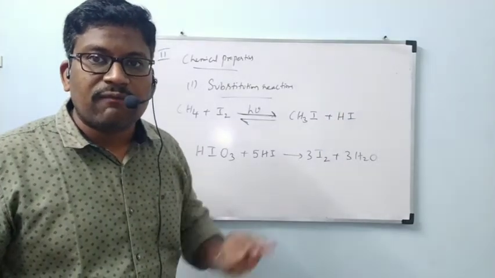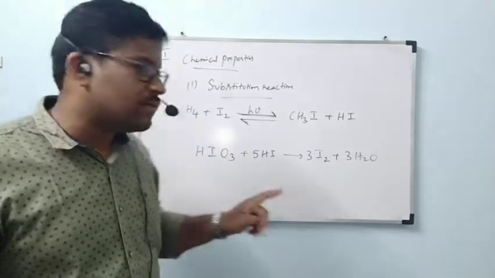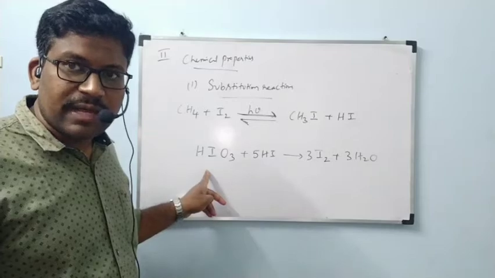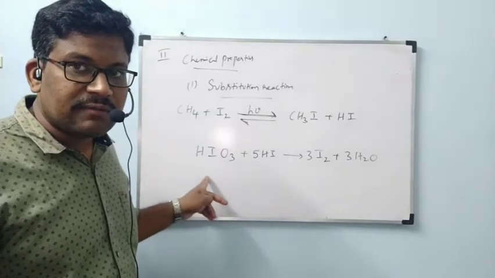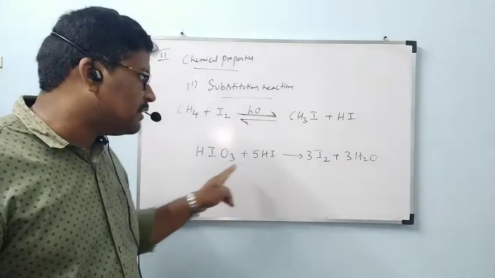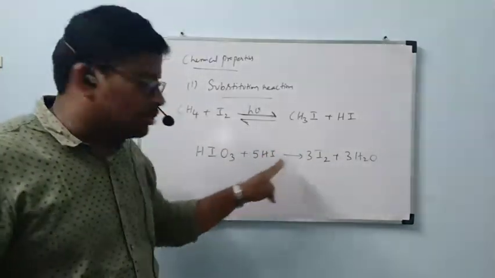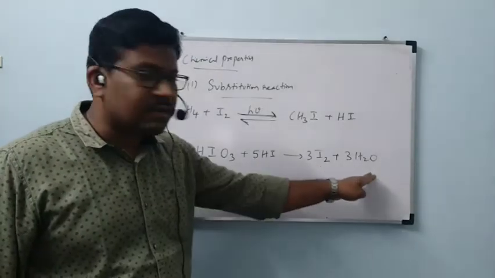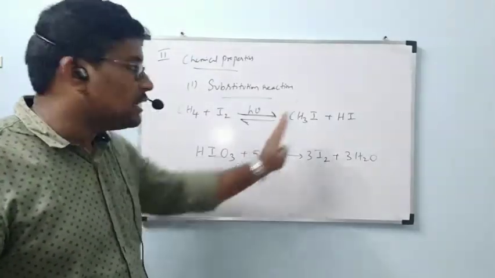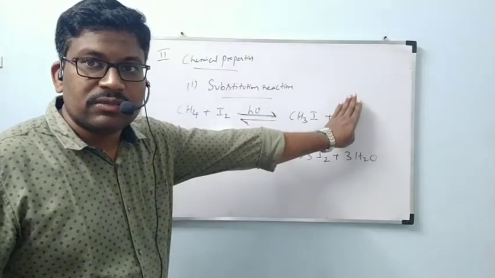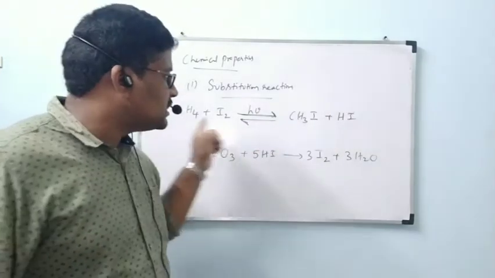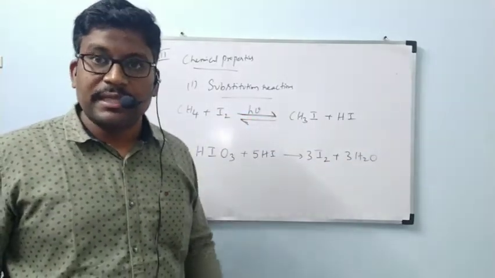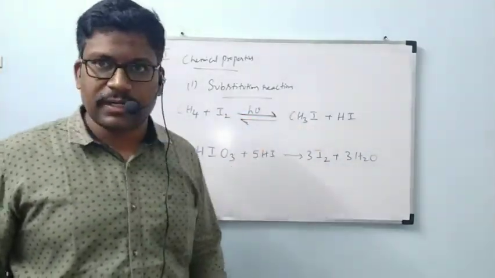That's why for that reaction we are going to add HIO3. To that vessel we are going to add HIO3. What will HIO3 do? This HIO3 will react with HI to form iodine and water. At once this HI is converted to iodine and water with the help of HIO3. The HI formed is no longer available and this is only the forward reaction. Backward reaction is not at all possible. In that condition we will get CH3I as the product.